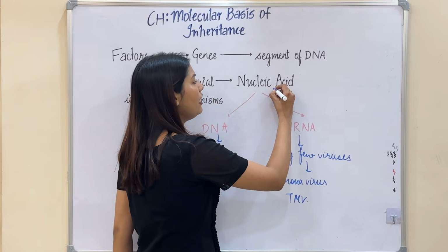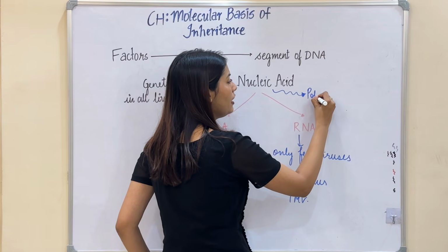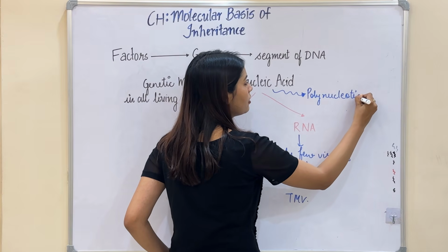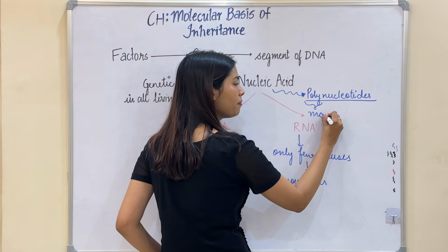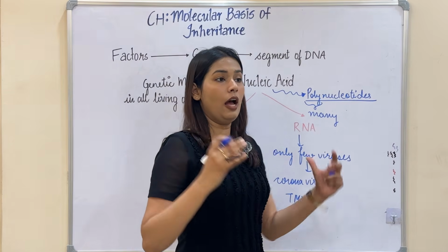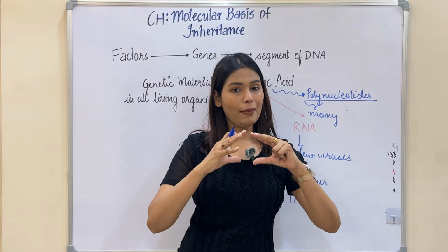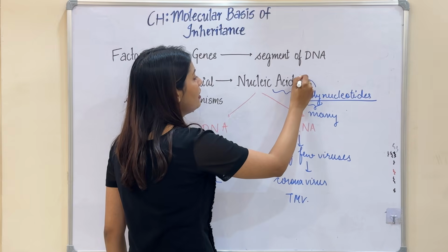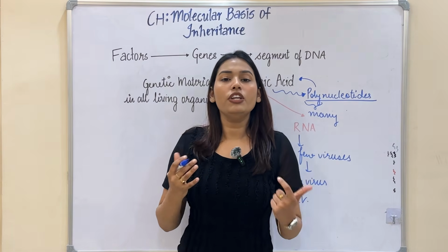Generally, we say that nucleic acids are polynucleotides. Poly means many. So there are many monomers of nucleotides which combine to form a polymer of nucleic acid. So why not study the detailed structure of a nucleotide?